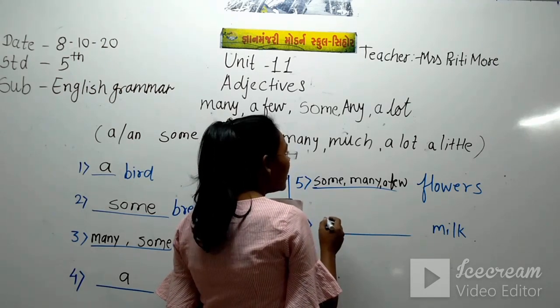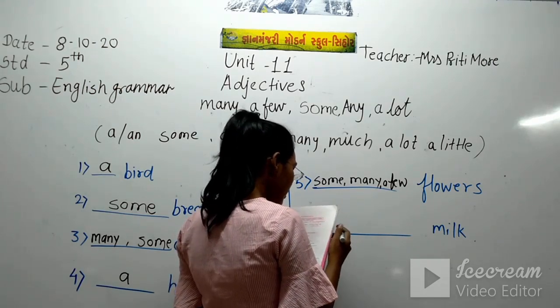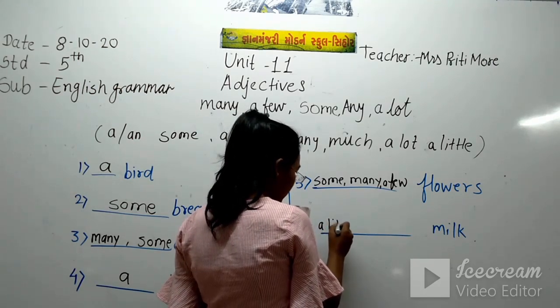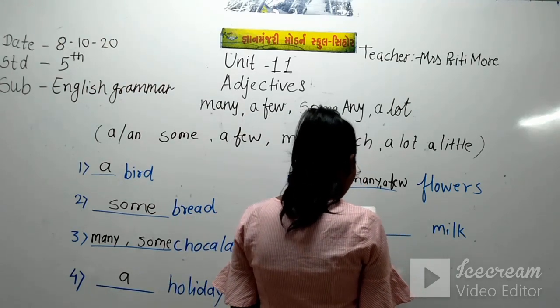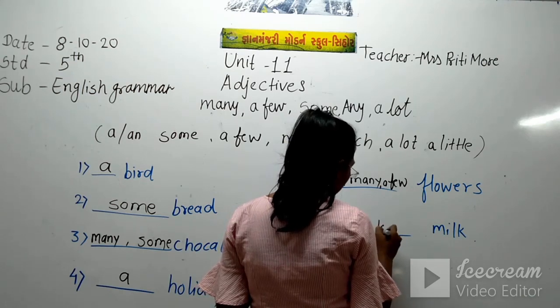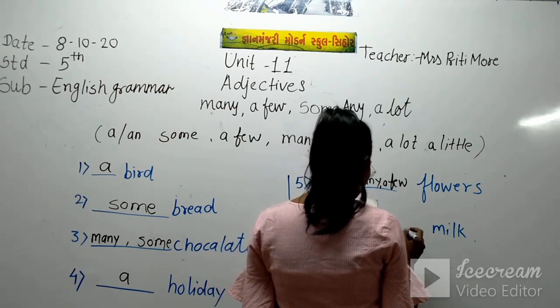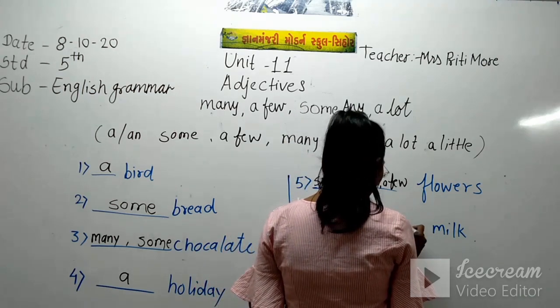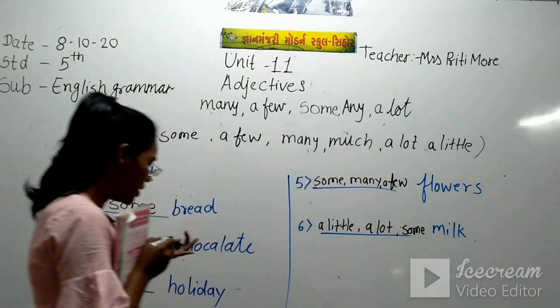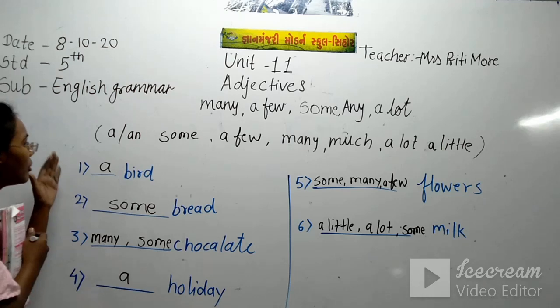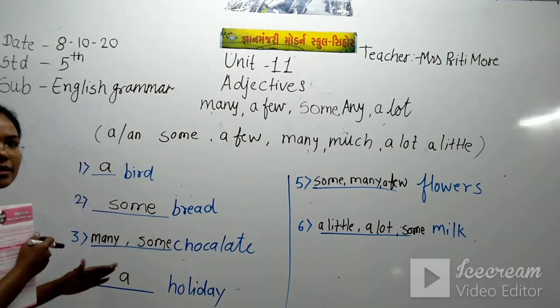Milk, a little milk, a little, a lot, and some also we use here. So from the bracket we have written the words in the blank spaces.